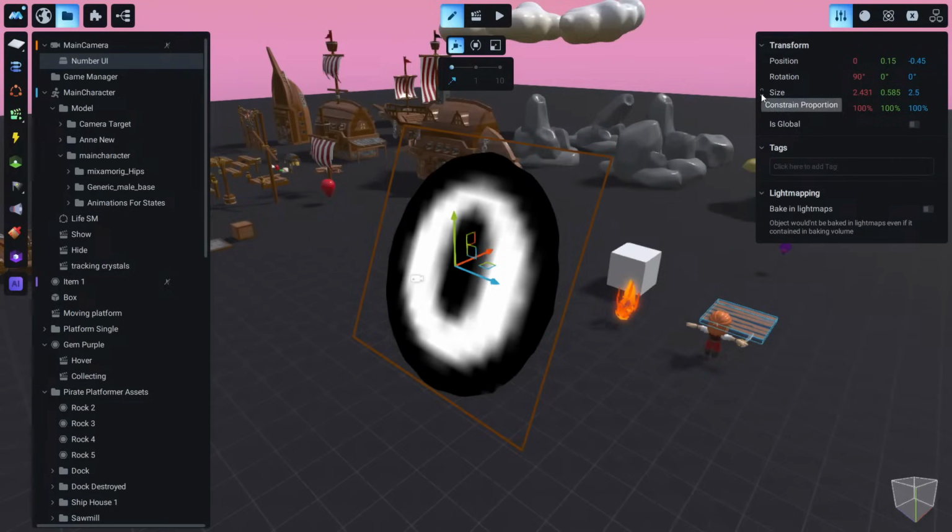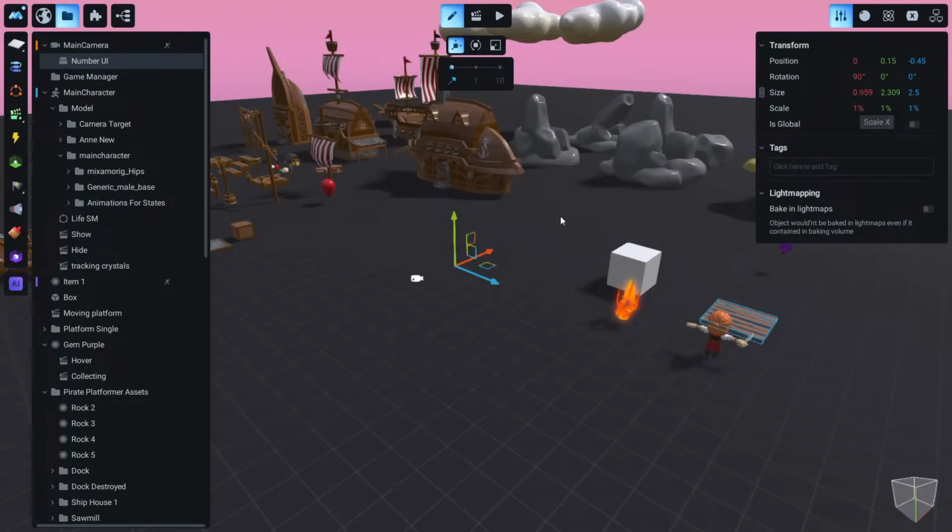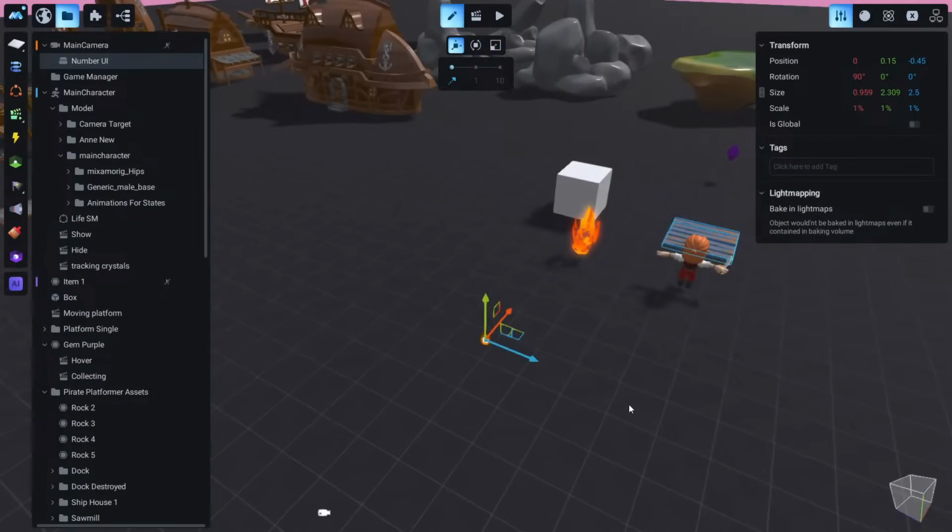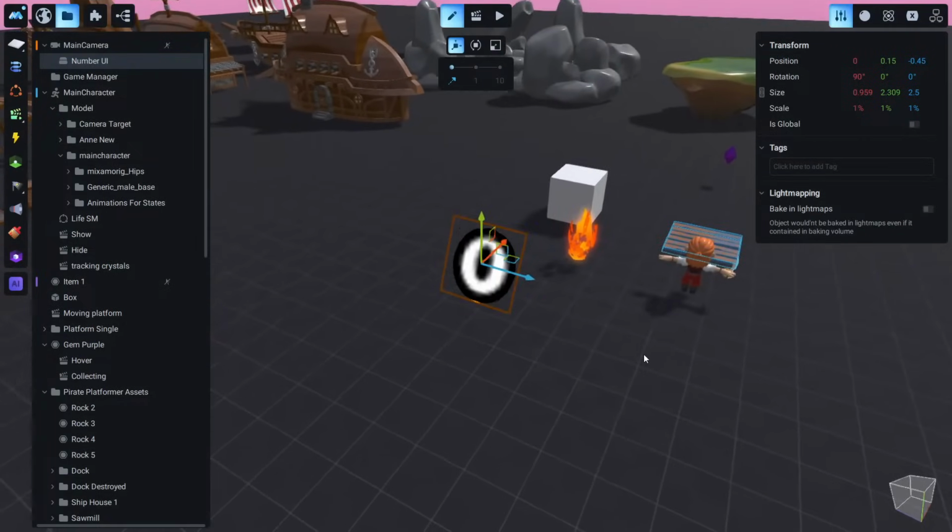So we can enable the constraint proportion again, like we did before, and we scale this to 1%. Okay, so now you will think that this is really small. Okay, but it's there.